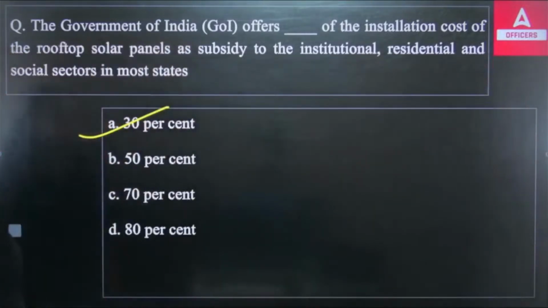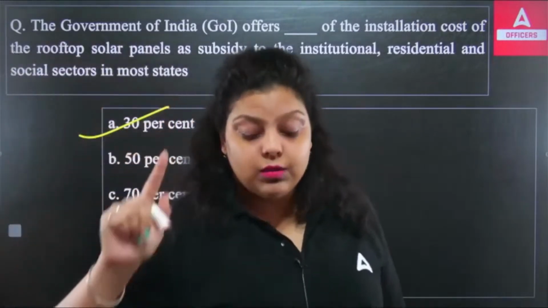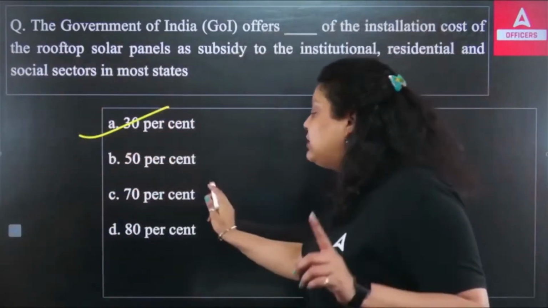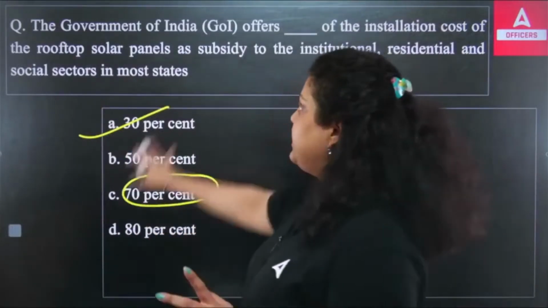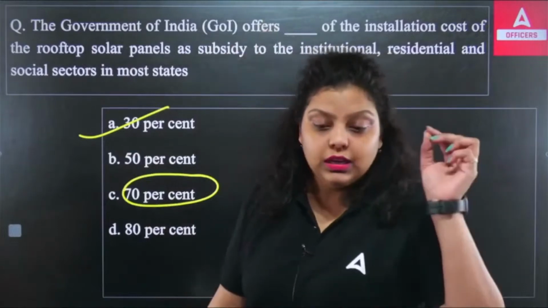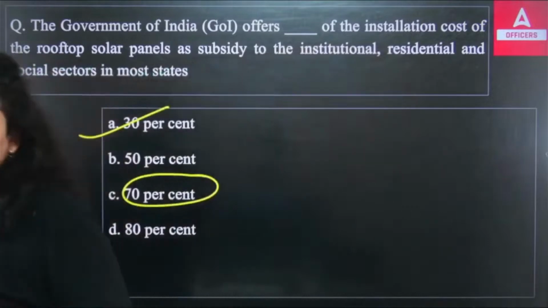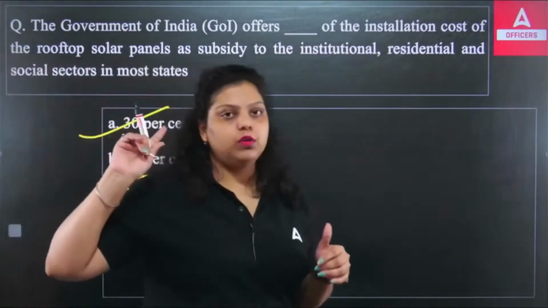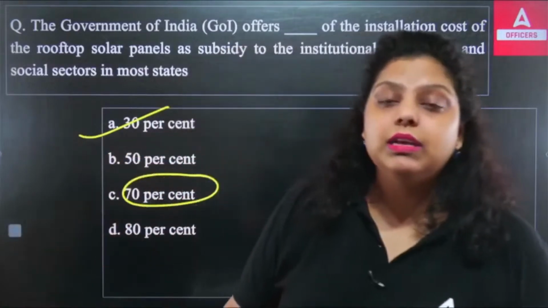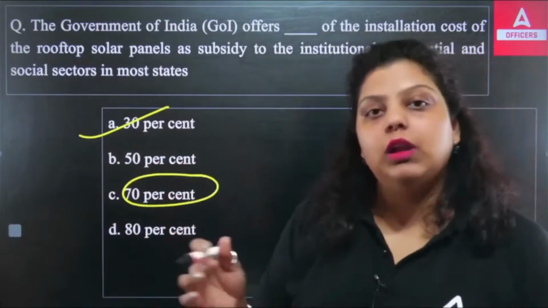Now, apart from that, the other states like the northeastern states and hill states will have a 70% subsidy from the government. Clear? Now, in the PSL, if individual households want rooftop solar panels, the banks will have to provide up to 10 lakh loan to the individual household.